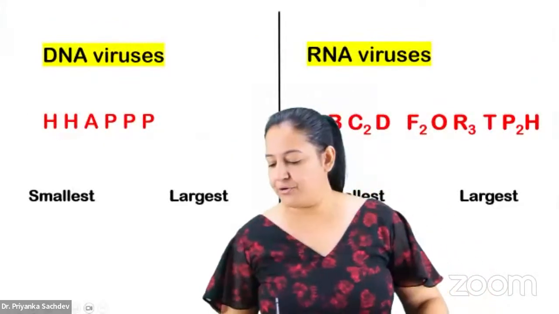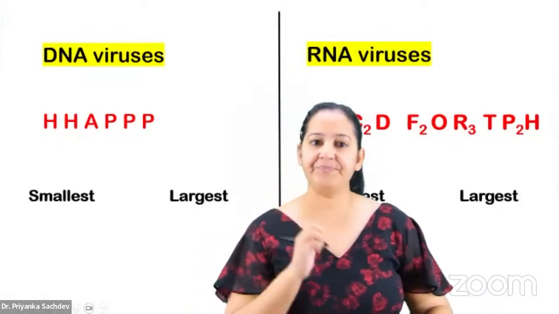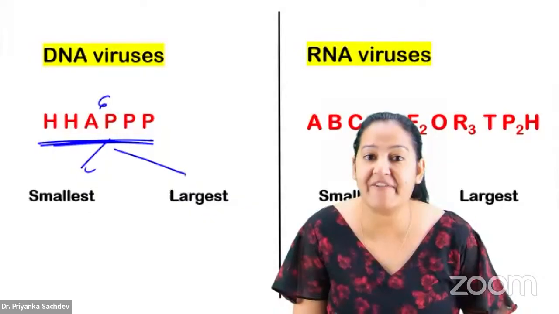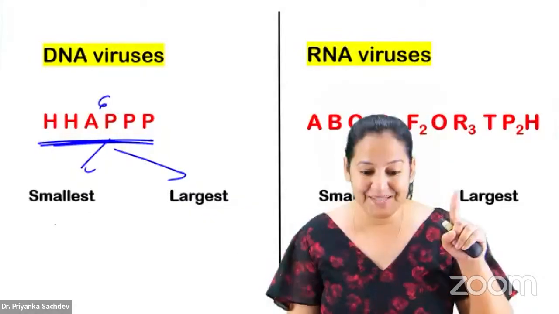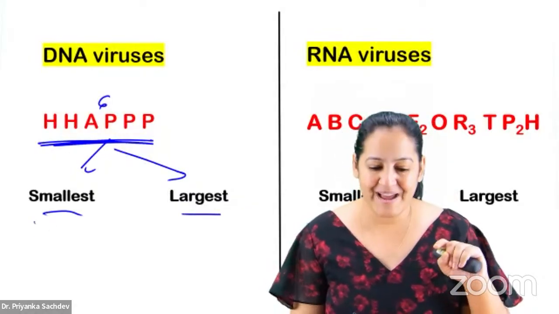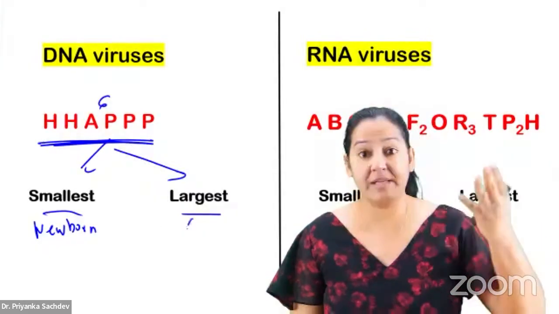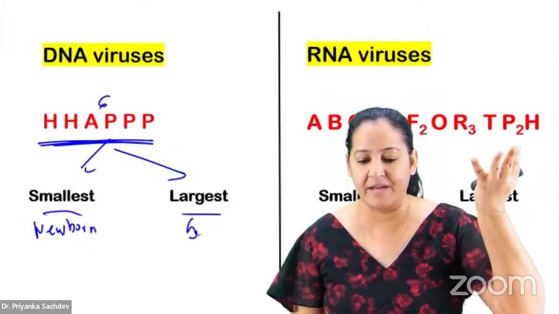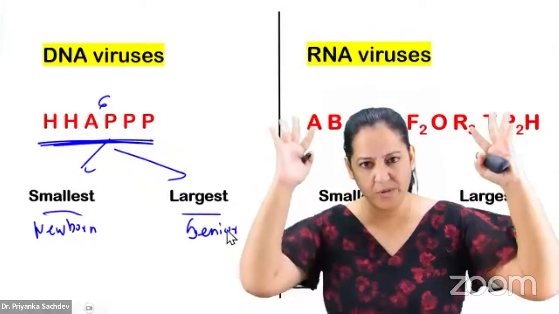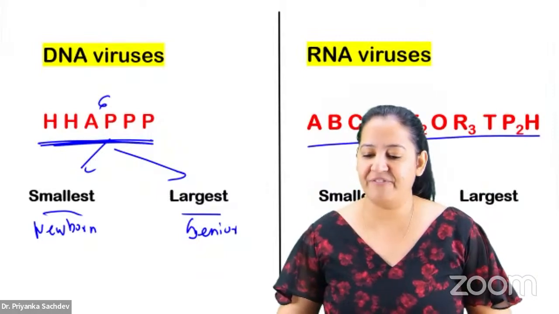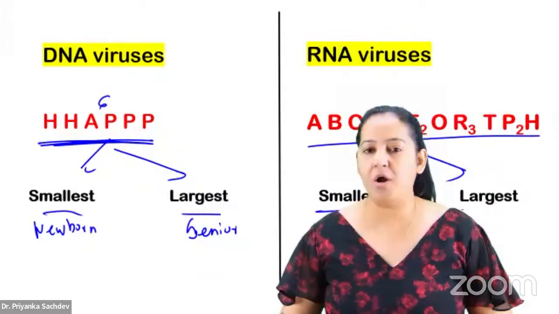The second thing I want to tell you. The 6 DNA are in front of you. Tell me who's the newborn and who's the grandfather of this family. I mean, who's the smallest and who's the largest. Smallest I call newborn. Who's the newborn among the 6? And who's the grandfather, the senior citizen, the most elder member among the 6? The same among the RNA: among the 15 RNA, tell me who's the newborn and who's the grandfather.